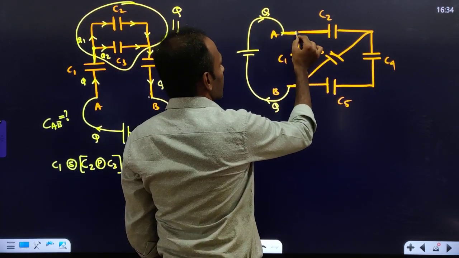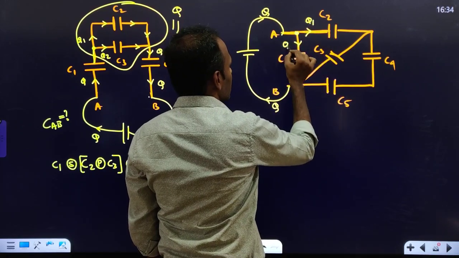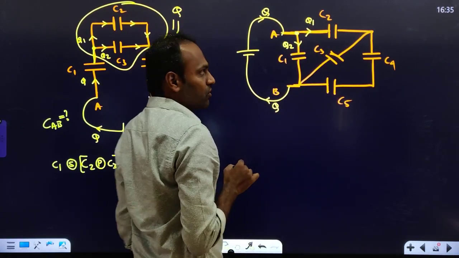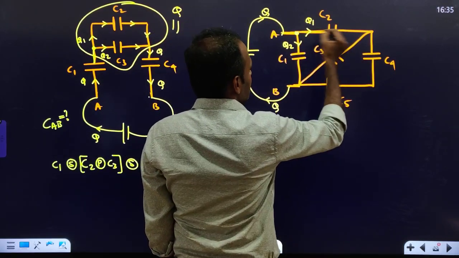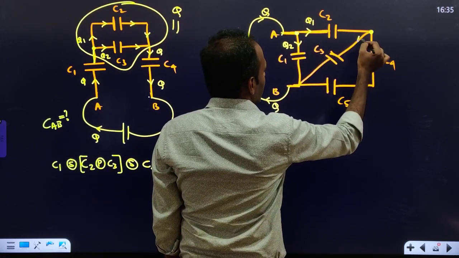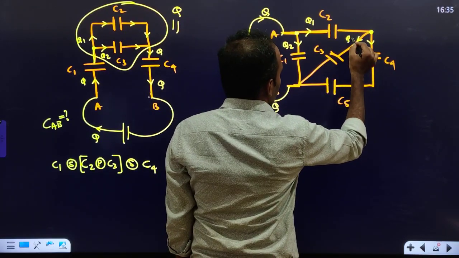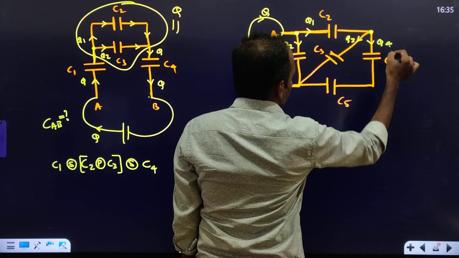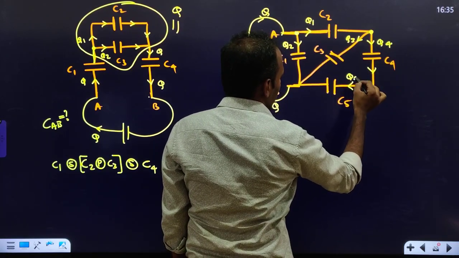So this charge, after coming to this point, will get divided in two parts. Take this as Q1 and this as Q2. So Q1 will pass through C2, Q2 will pass through C1. This Q1, after coming to this junction, will again get divided in two parts because there are two paths further. So this will be Q3 and this will be Q4, correct? So Q3 will pass through C4 and Q4 will pass through C5, right?